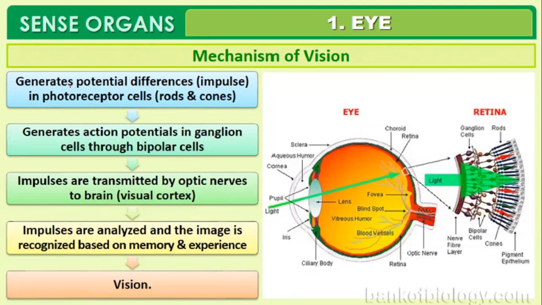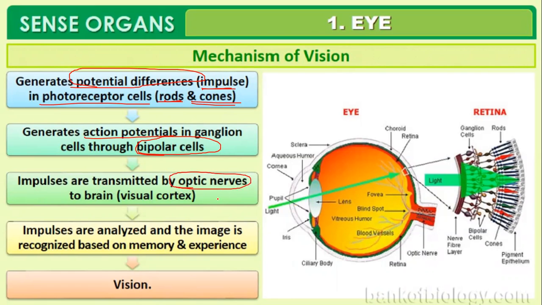This change generates a potential difference, which is a stimulus, right? So it creates an impulse in the photoreceptor cells such as the rods and the cones. So this action potential in the ganglion is passed through the second type of cell, which is the bipolar cell, which is present inside the retina itself. So the impulses are transmitted by the optic nerve. That is a function of the optic nerve, right?